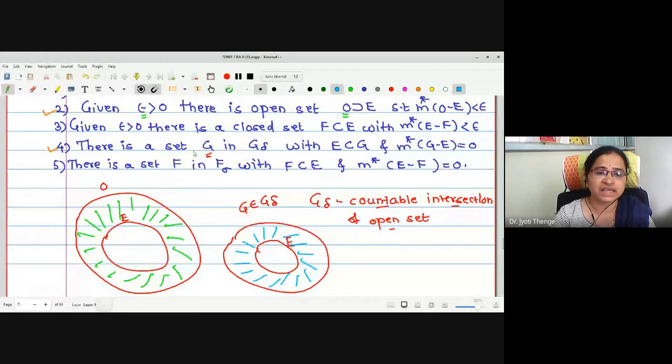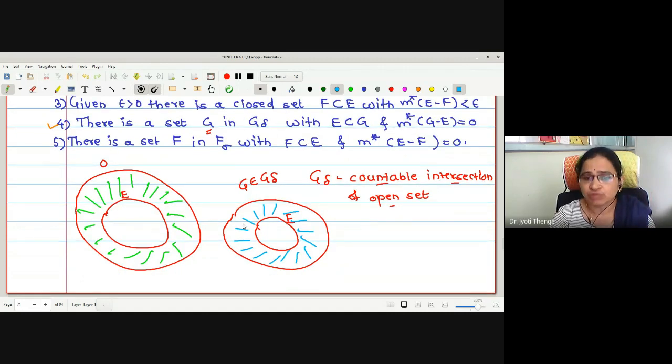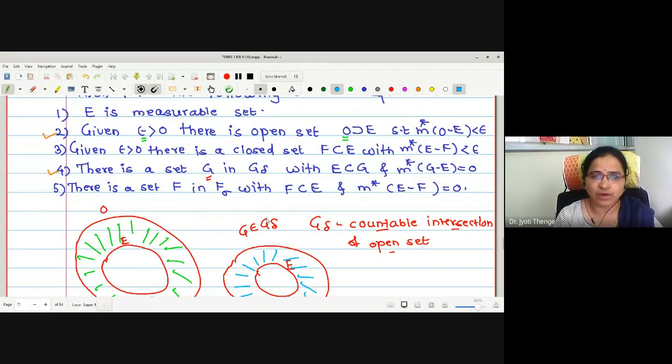Later, we were saying that there exists one superset G, which is the countable intersection of open sets, such that this region G minus E has outer measure 0, that is, the set is measurable. Now the same kind of criteria is true for the remaining two statements, 3 and 5.